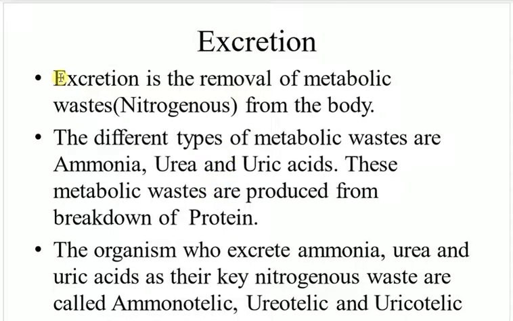You can see the first one is the definition. Simply, excretion is the removal of metabolic waste, the nitrogenous waste, from the body. The different types of metabolic wastes are ammonia, urea and uric acid. These metabolic wastes are produced from the breakdown of protein. Generally, protein contains nitrogenous substances. As they are broken down to simpler ones and utilized in our body, they produce some waste materials. They are ammonia, urea and uric acid.